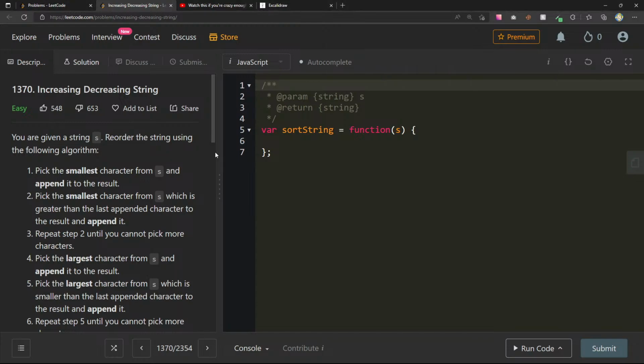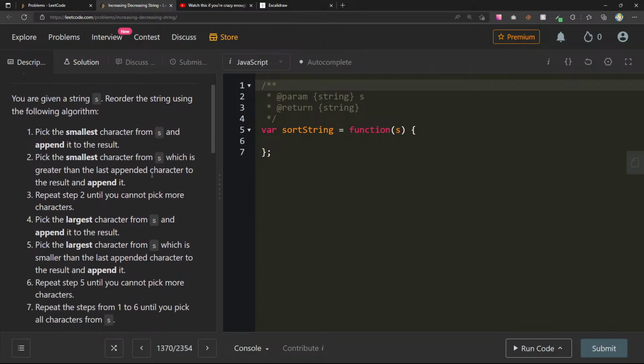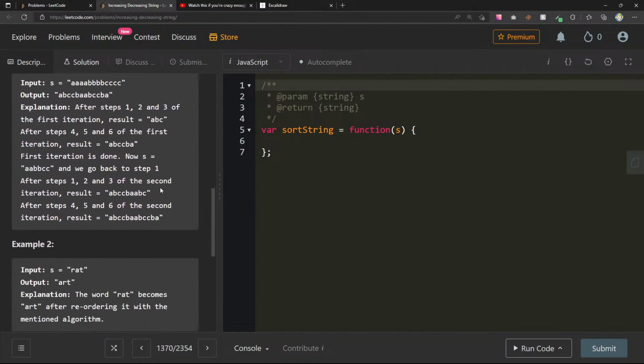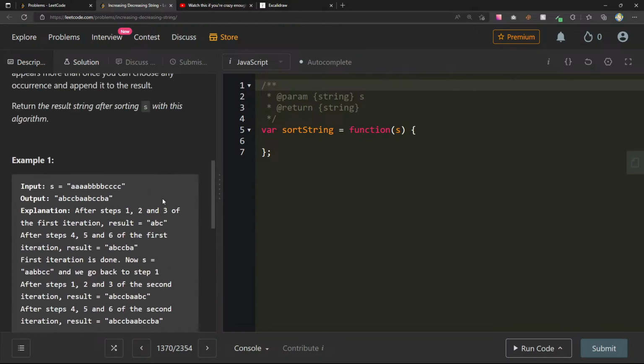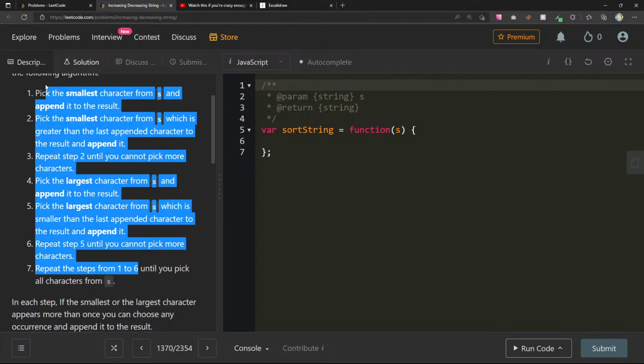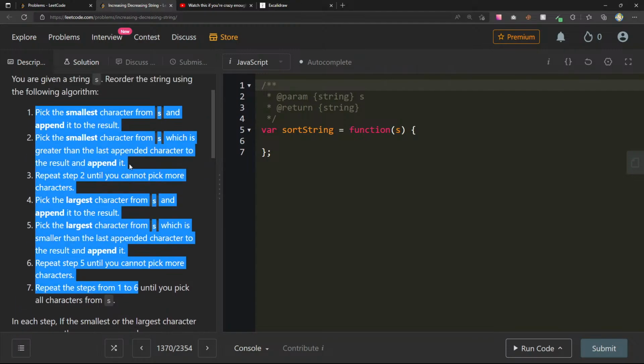So you're given a string S, reorder the string using the following algorithm. Pick the smallest character from S and append it to the result. Pick the smallest character from S which is greater than the last appended character to the result, and append it. Okay. I'm going to skip this one because it seems like you just have to do what this says, and I'm not sure that provides any value to me.